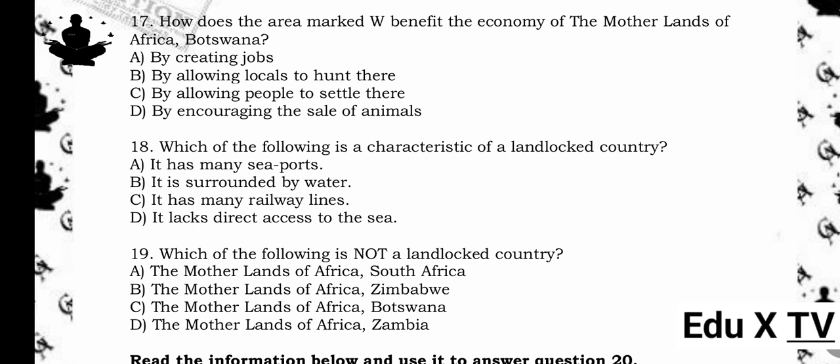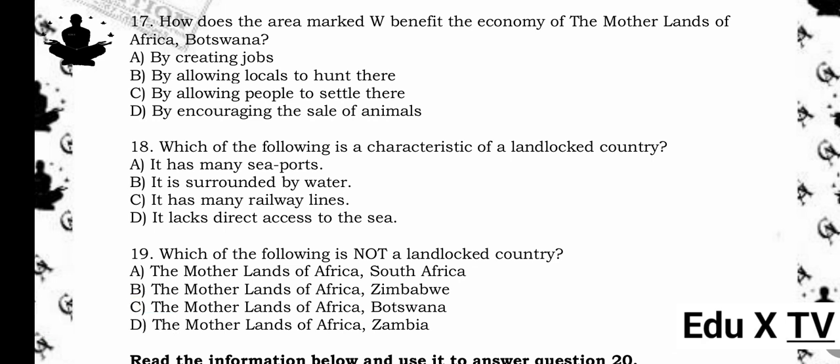19. Which of the following is not a landlocked country? A. The motherlands of Africa, South Africa. B. The motherlands of Africa, Zimbabwe. C. The motherlands of Africa, Botswana. D. The motherlands of Africa, Zambia. The answer is A. The motherlands of Africa, South Africa. Reason being, South Africa has a coastline and is not landlocked, unlike Botswana, Zimbabwe, and Zambia.